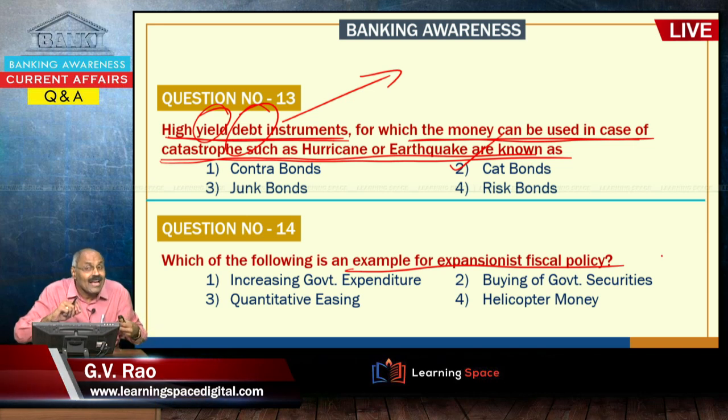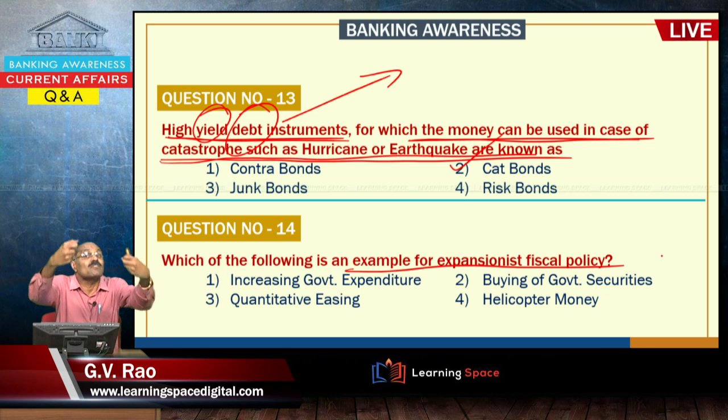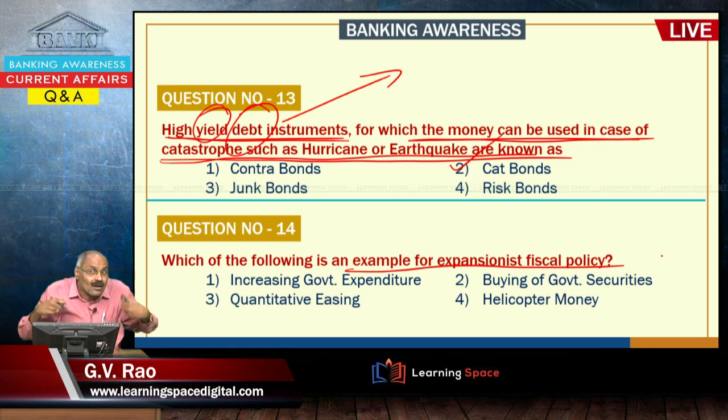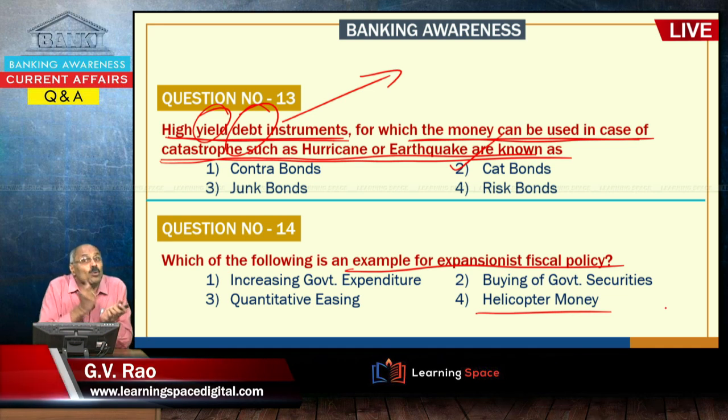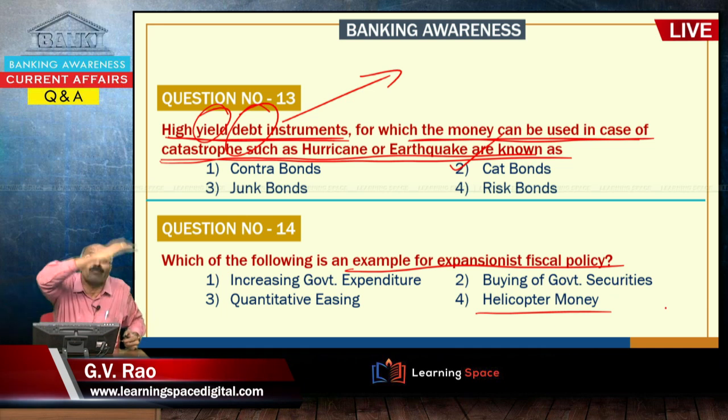The first is when the repo rate is reduced, otherwise when CRR is reduced, otherwise when SLR is reduced, otherwise through open market operations when bonds are purchased from the market by the central bank, or otherwise helicopter money, when the government prints notes to reduce the debt. Under these circumstances, money circulation will increase.